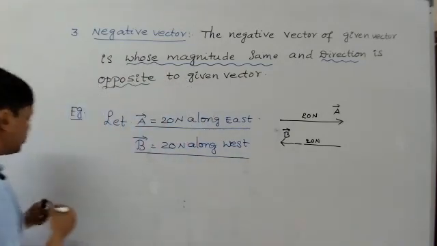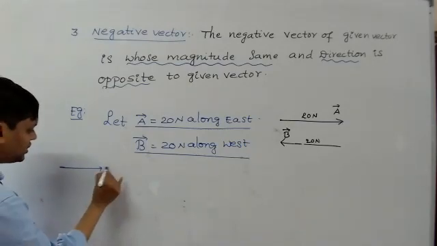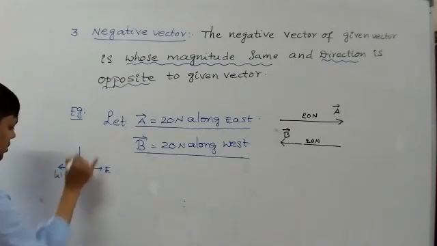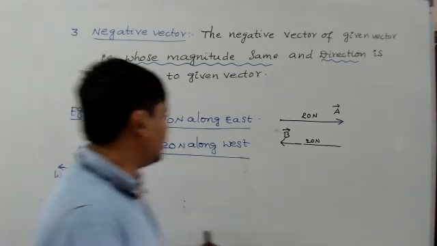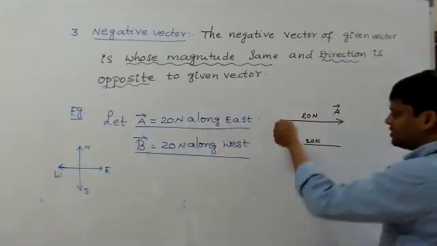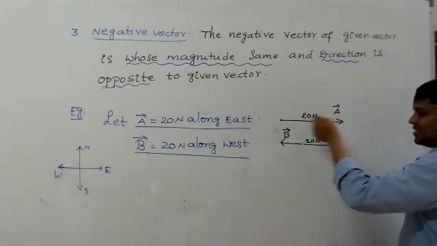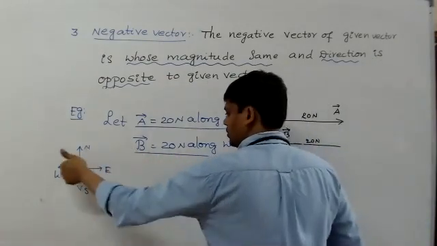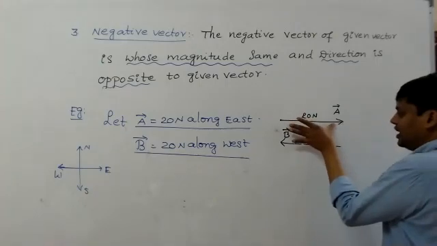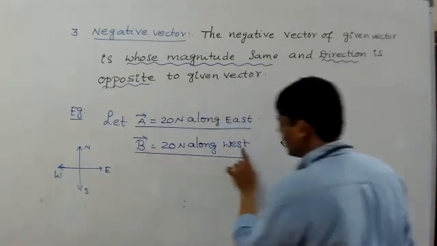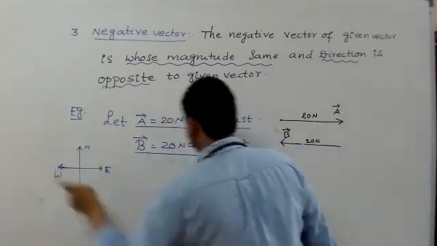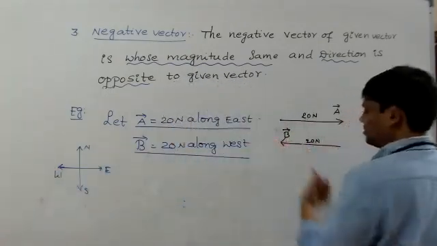Geometrically, we know the directions: east, this is west, and north and south. So A bar is in the east direction, magnitude 20, line value 20, and B bar 20 newtons along west. West direction is like this, so B bar also like this.